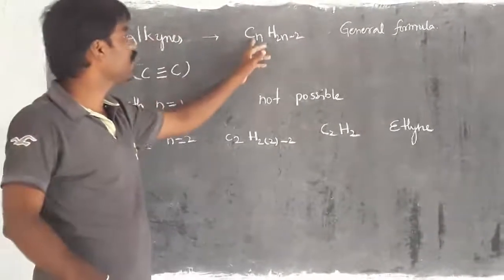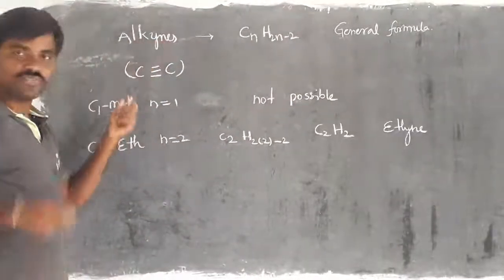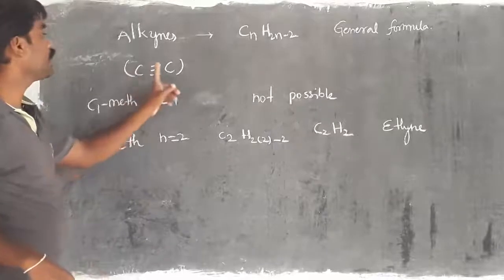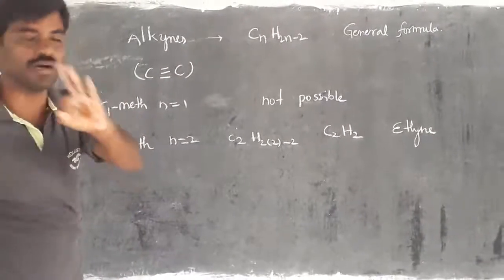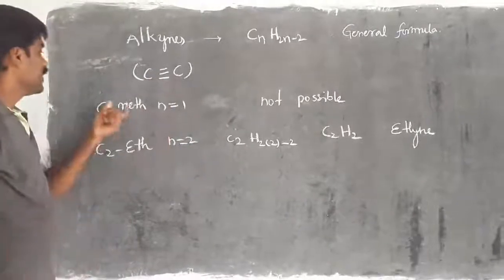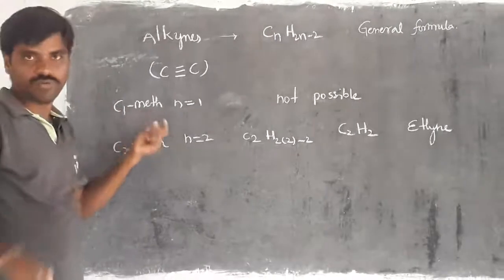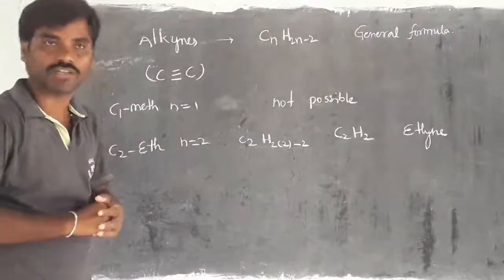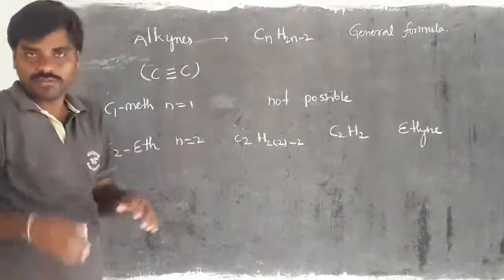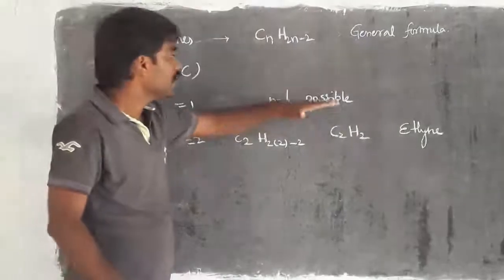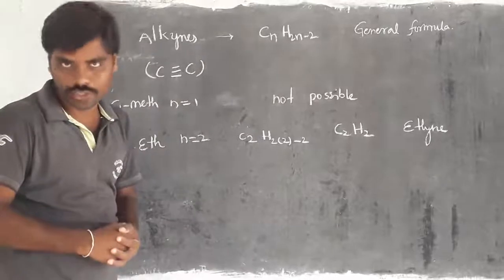Alkynes have the general formula CnH2n minus 2. In alkynes we have a clear identity: carbon and carbon in the molecule must exist with a triple bond. So here 3 bonds are there. If I take C1, only one carbon is there in the alkyne molecule. If I take n equal to 1, can I get one more carbon? There is no possibility. So a single carbon cannot form any alkyne molecule.